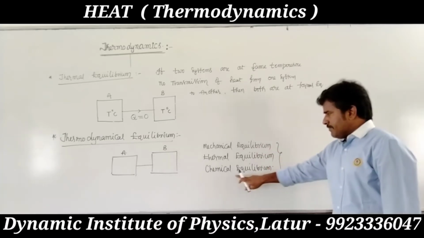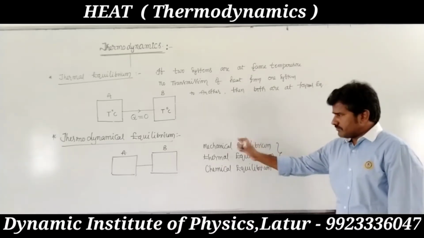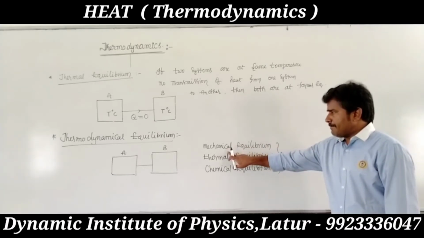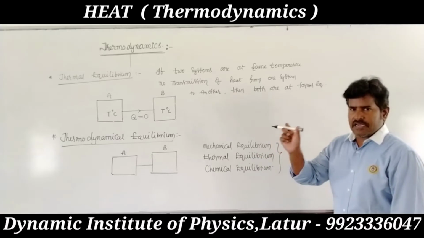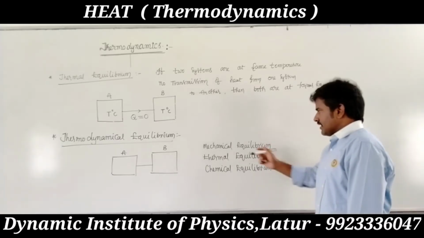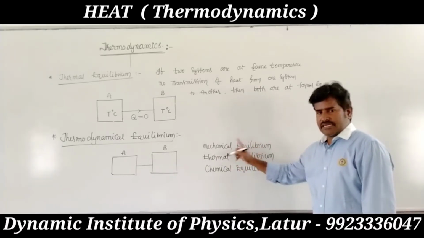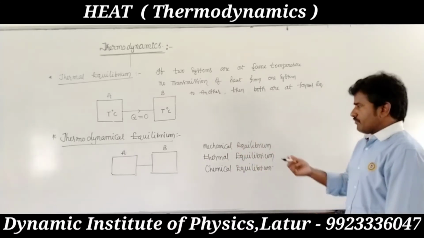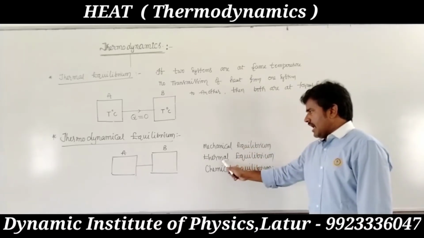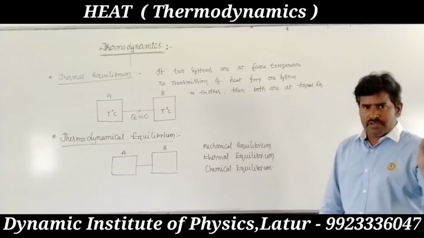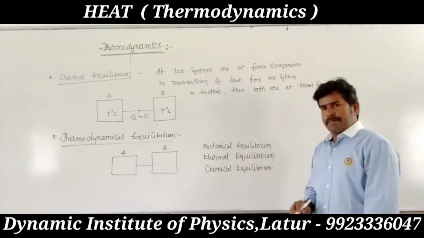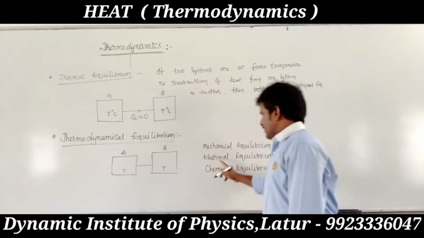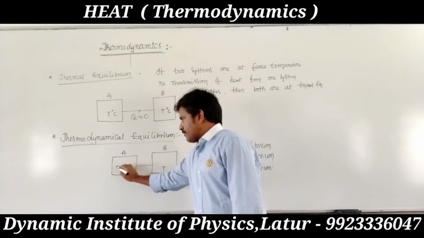Chemical equilibrium means the two systems have the same chemical properties. Mechanical equilibrium means the system is at rest, that is, the external force on the two systems becomes zero. And thermal equilibrium means the two systems are at the same temperature.